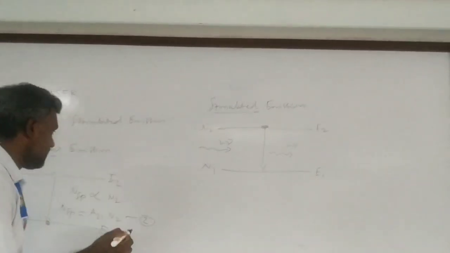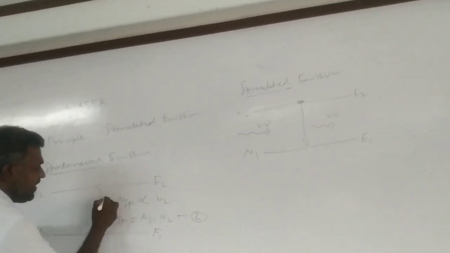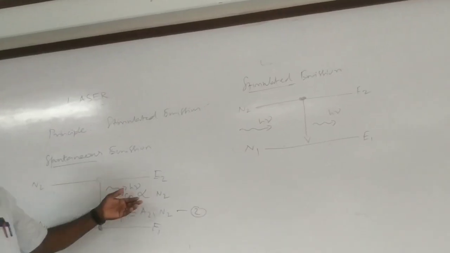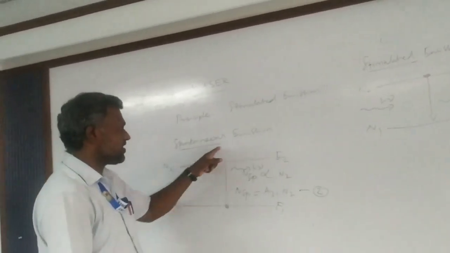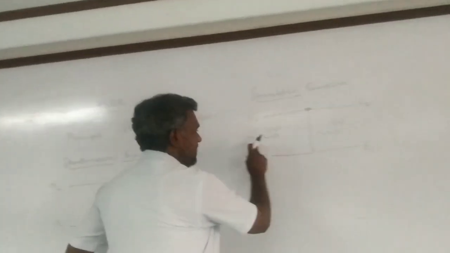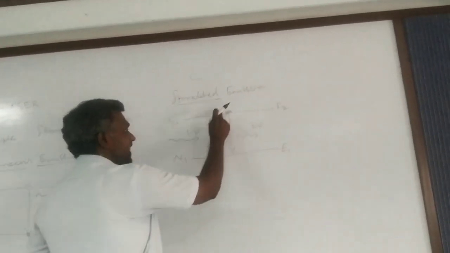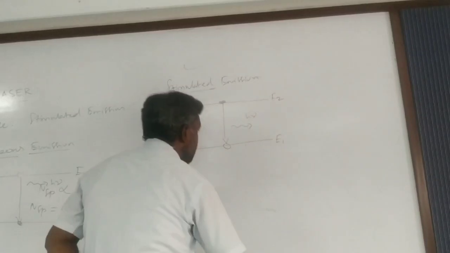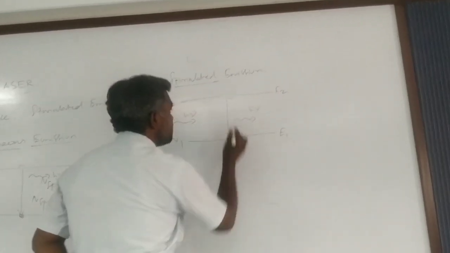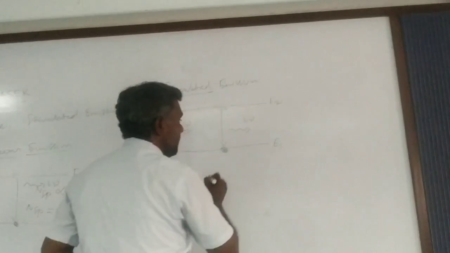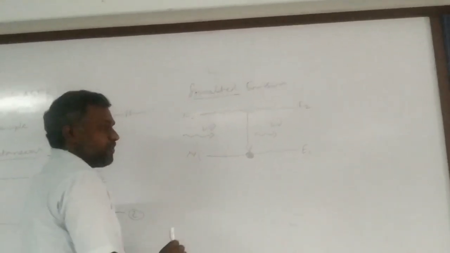And I forgot to say one thing: whenever the atom goes from the higher energy level to the ground level, it emits light energy. That is why it is called spontaneous emission. I was missing this. Now the light energy we sent interacts with the excited atom, then the atom comes to the ground state. Now this state is vacant. The atom comes to the ground energy level with an external inducement.